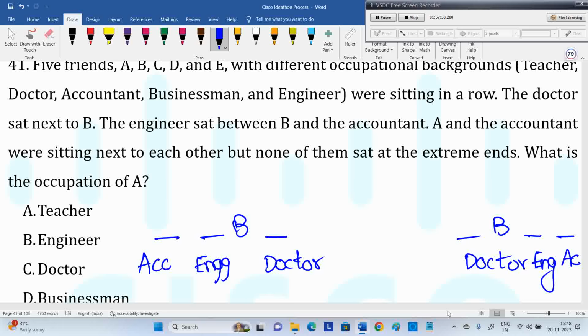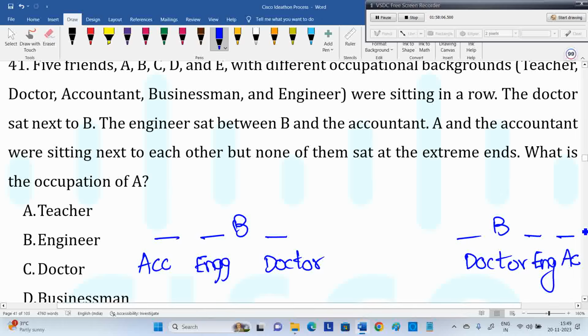And they said A and the accountant were next to each other, but none of them sat at the extreme ends. Let's say this is A. If A and the accountant are next to each other and A is at the extreme end, then A must be the engineer. If I put A here, or else here also.